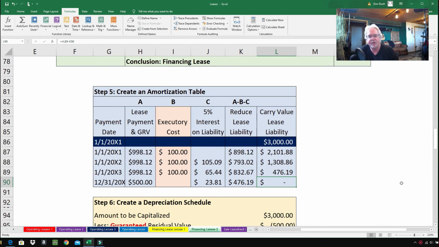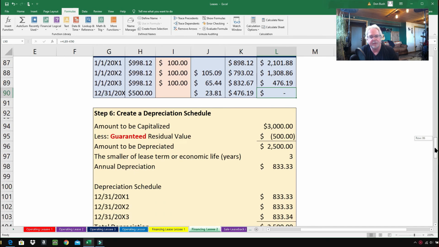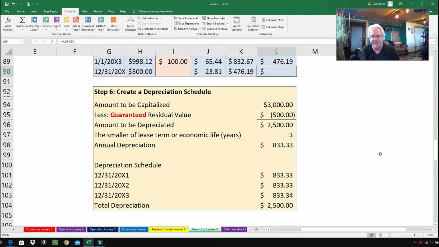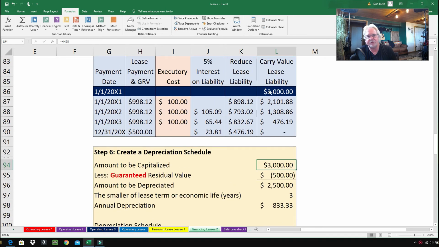So, going on to the depreciation schedule. Here we go. I made up a little depreciation schedule. And this is slightly different than last time. Not a lot, but a little bit. So the amount to be capitalized, $3,000. You might say, where does that come from? Well, it's right here on our amortization table, and you can find it up above in many places.